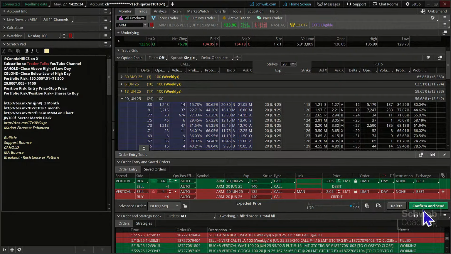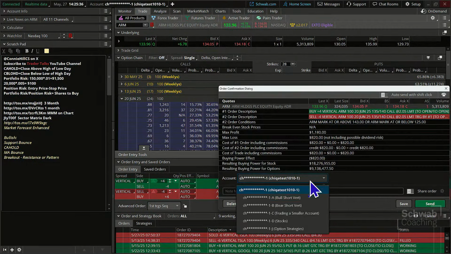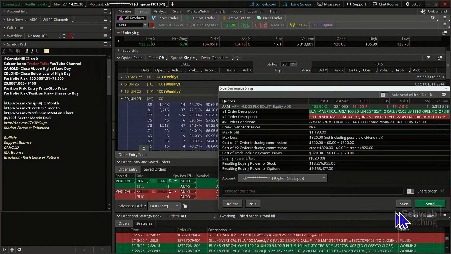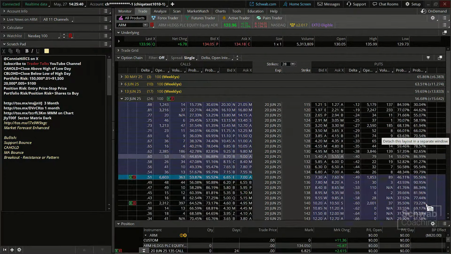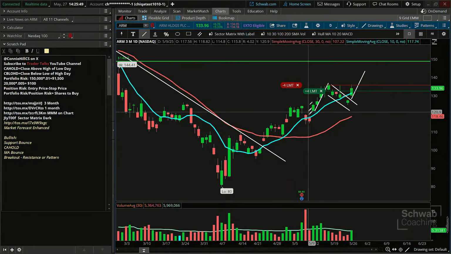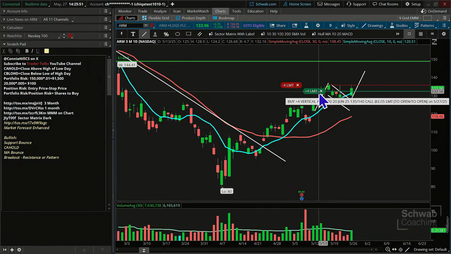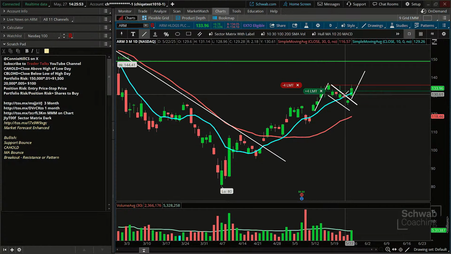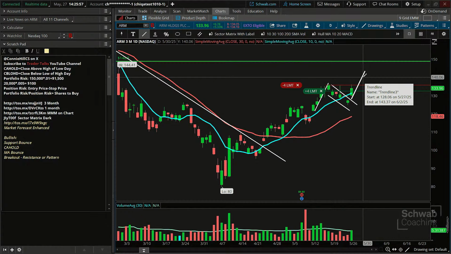We're going to send this off. We're going to put it in our bucket of option strategies. Now, do you have to exit a long call vertical that way? You don't have to. But I like to show you a variety of ways that some people could consider doing it. With the height of the flagpole, typically trading that flag pattern, that's the distance we expect it to go. And that's why we use that as a target on the upside for the stock to get to. Okay.